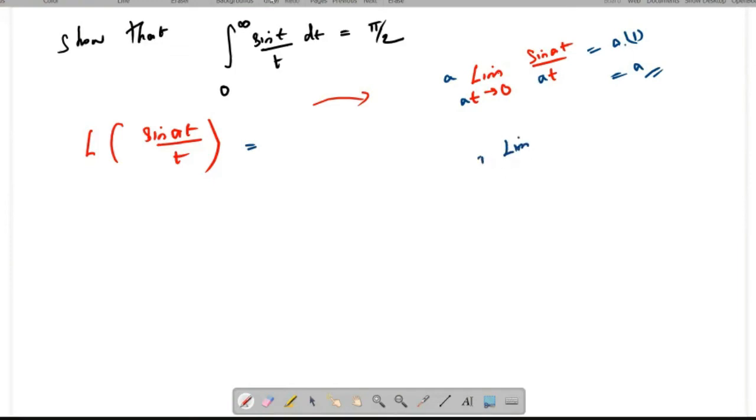I'm going to write the property of that corresponding function.